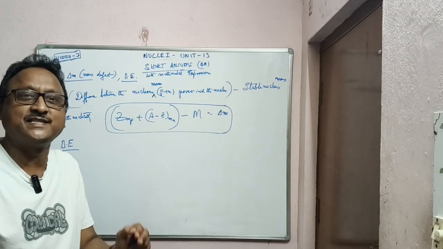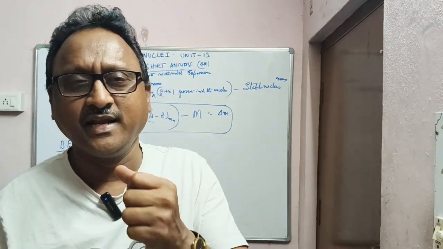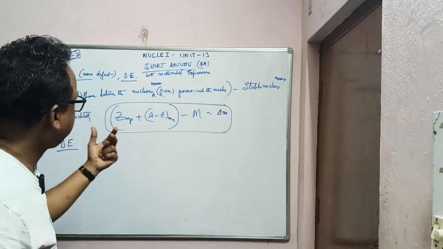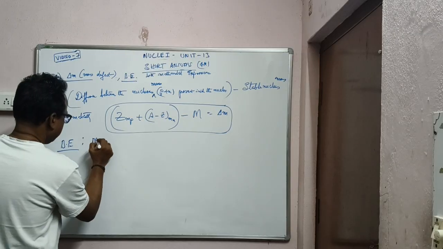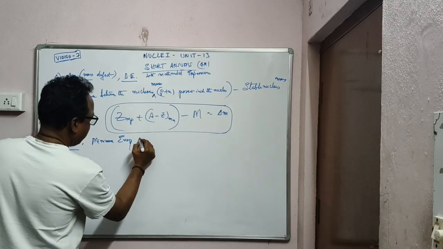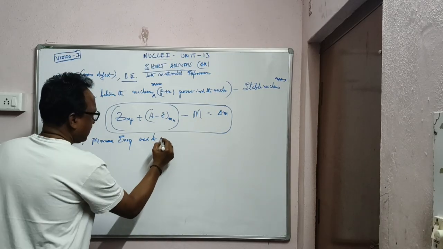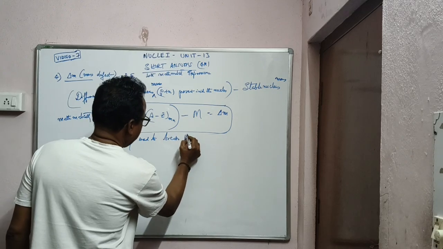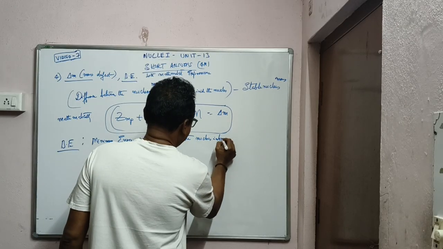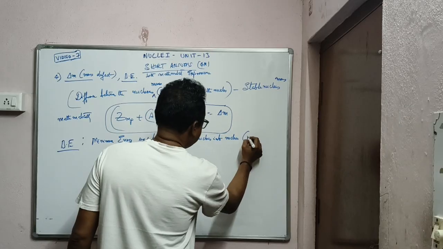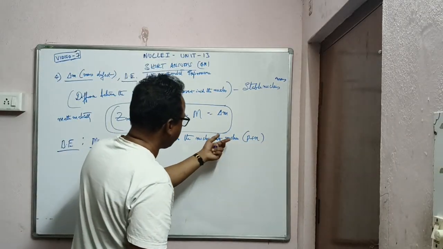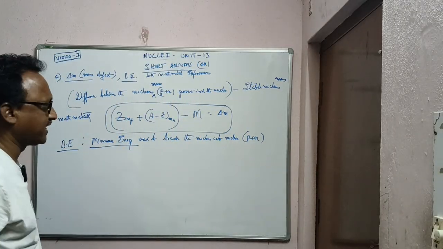Binding energy is the minimum energy required to break the nucleus. Whatever energy is required to form the nucleus, the same energy is required to break the nucleus. So binding energy is the minimum energy used to break the nucleus into nucleons, that is protons and neutrons. That minimum energy used to break the nucleus into nucleons, protons and neutrons, is called binding energy.